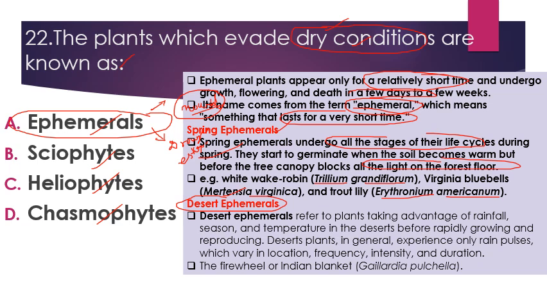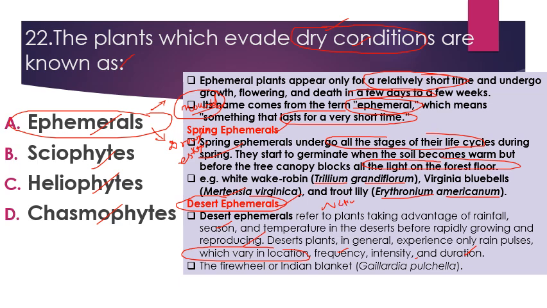Then next we have desert ephemerals. So these plants are taking advantage of rainfall season and temperature in the desert before rapidly growing and reproducing. Desert plants in general experience only rain pulse which varies in location, frequency, intensity and duration. So जो desert plants होते हैं वहाँ पे जो water की availability that is very less.